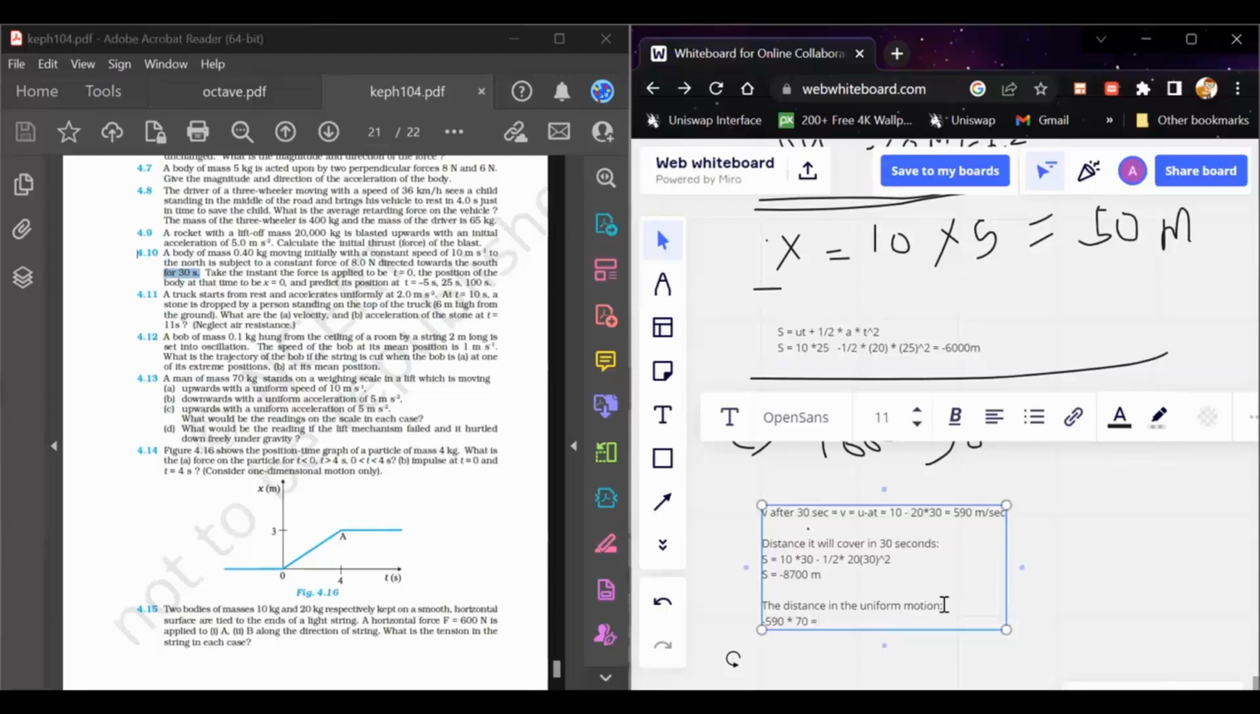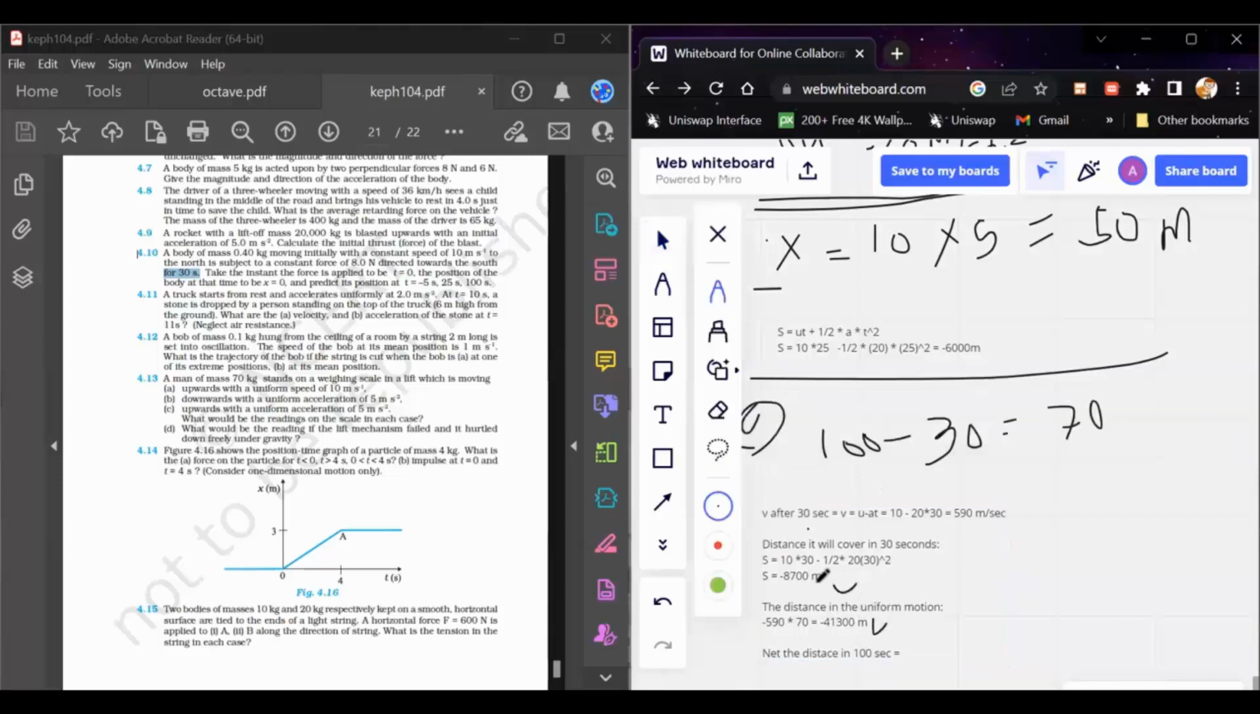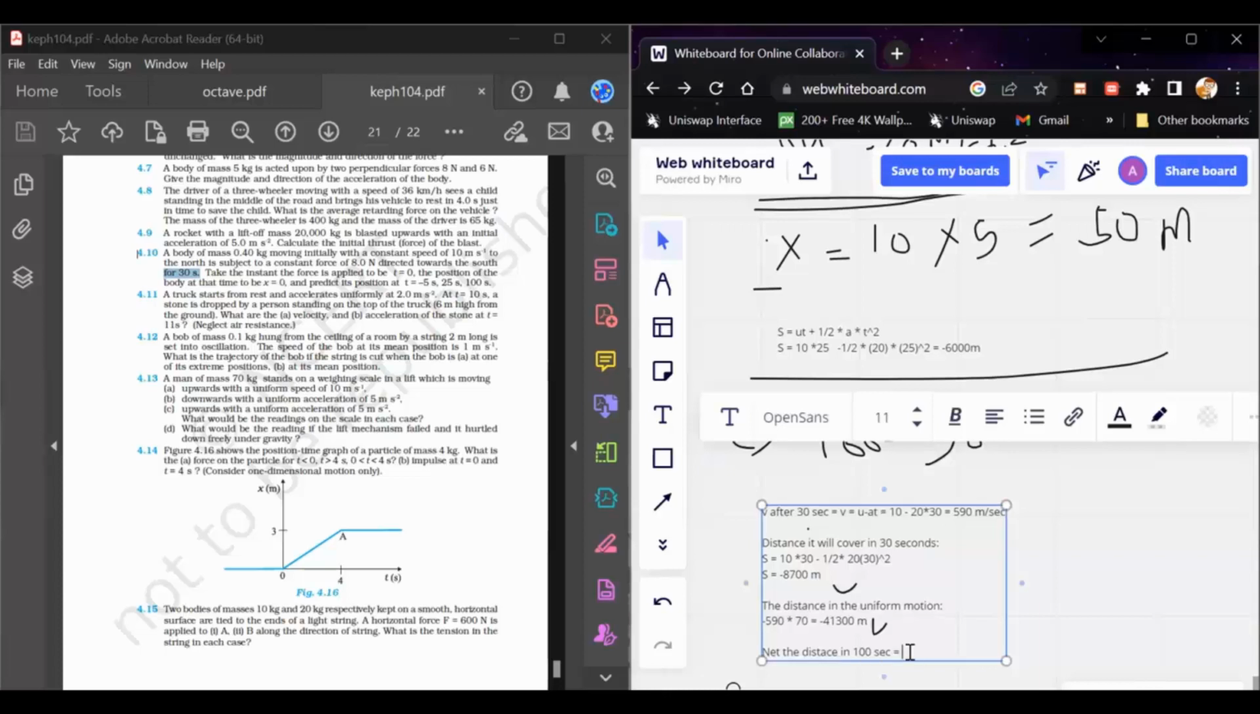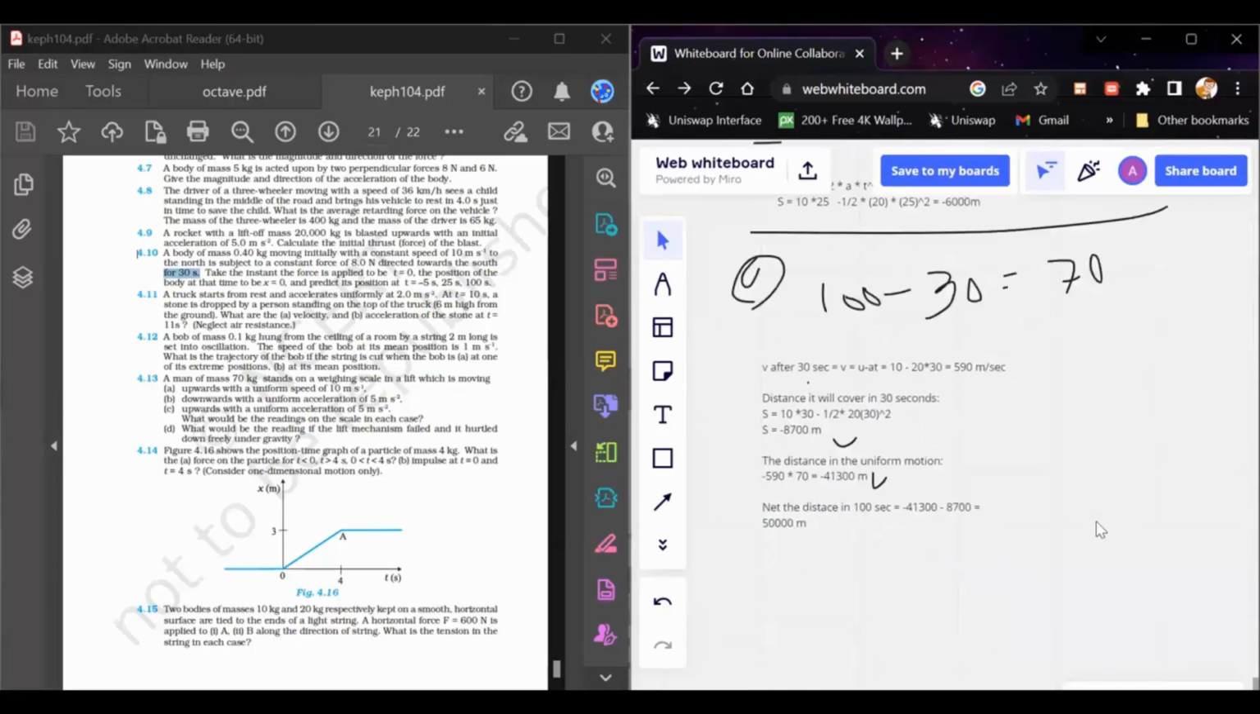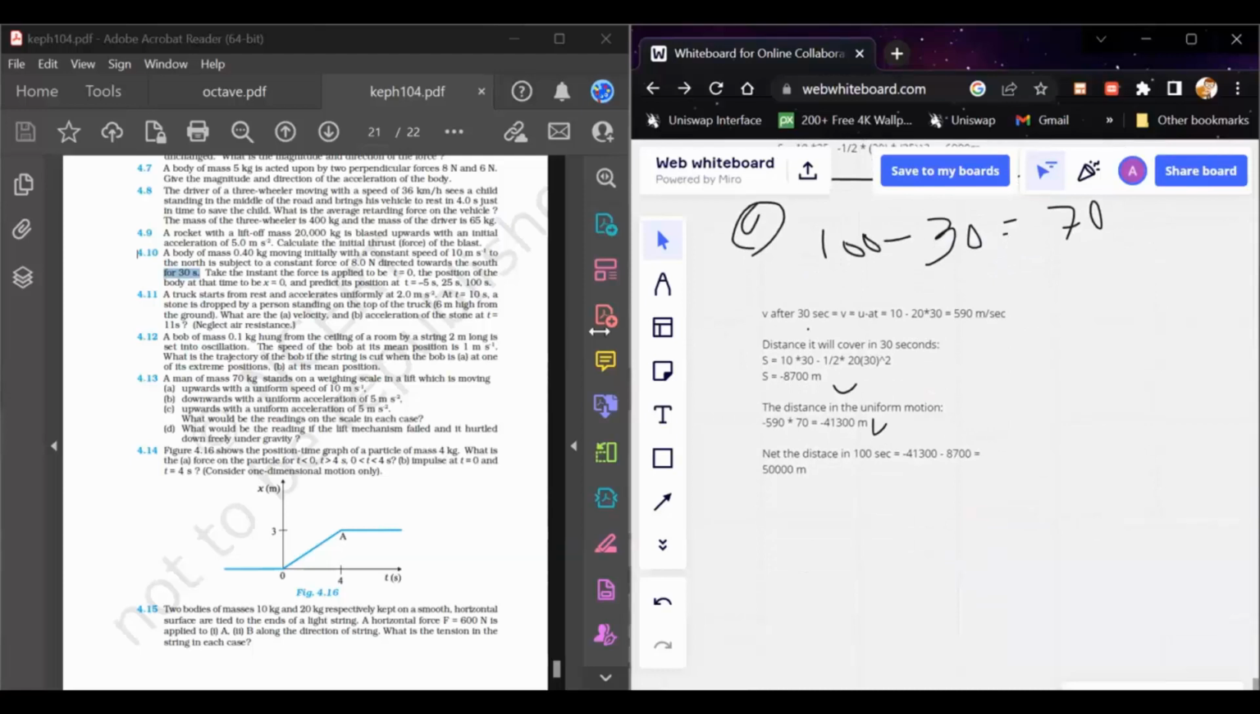So this comes equal to 41300 meter. If you have to find the net distance it covered, it is equal to the sum of these two distances, this distance and this distance. So this basically comes to 50,000 meter, or you can say 50,000 kilometer. So this is the whole answer to this question.